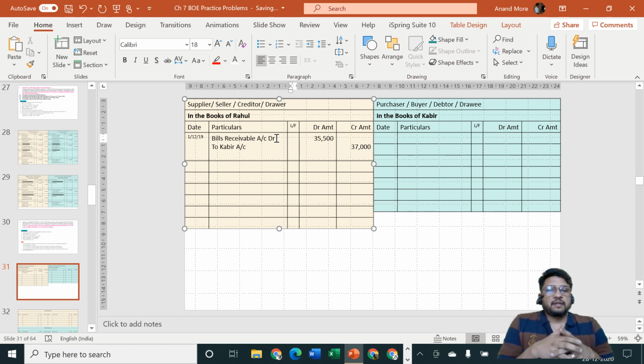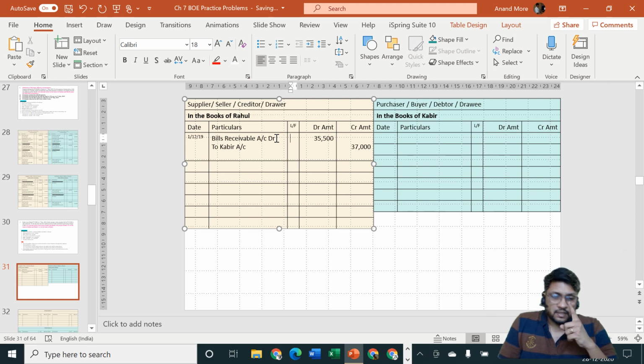Your observation is correct that the entry is not tallying. In such a situation, it is necessary for us to debit 1,500 rupees to some or other account. Have they told you full settlement? Yes. That means we are not going to demand this remaining 1,500 from Kabir in future. Since we are not going to demand it, it is our loss. It is a loss which is in the form of discount. This is called as cash discount.